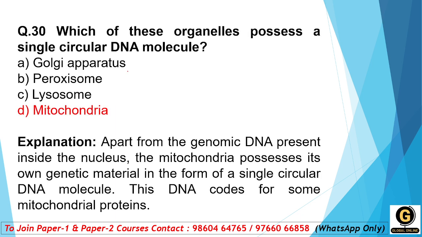Next, which of these organelles possess a single circular DNA molecule? Single, circular. And the options are Golgi apparatus, peroxisome, lysosome and mitochondria.